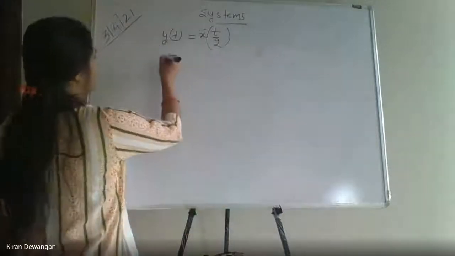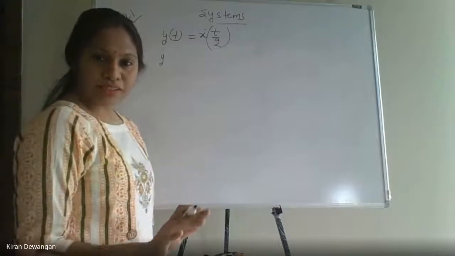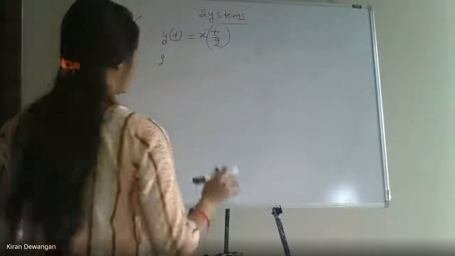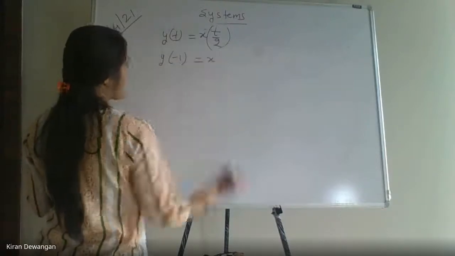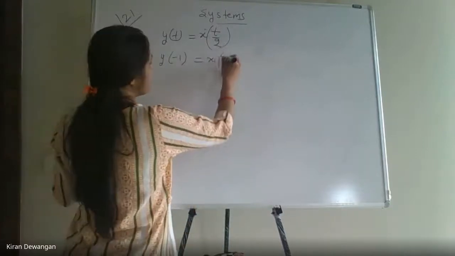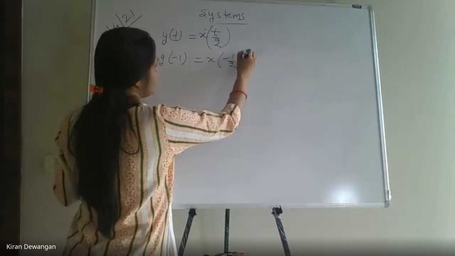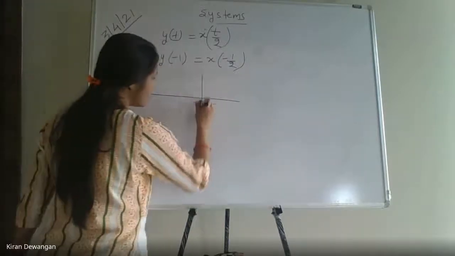If I directly give y of t equals x of t by 2, everyone says it's a causal system. But what will y of -1 be? It will be x of -1/2. Where does -1/2 come on the line?